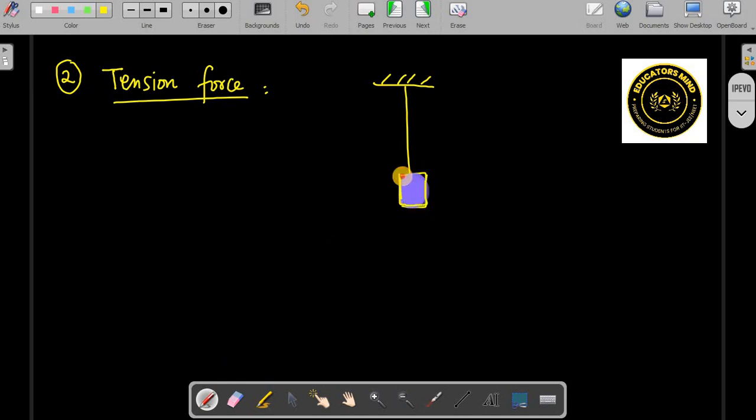So now there will be an upward force on this object, because this string is trying to pull this object and gravity is trying to attract it downwards. So if this object is balanced, we will say T is equal to mg, right? T is the tension force.